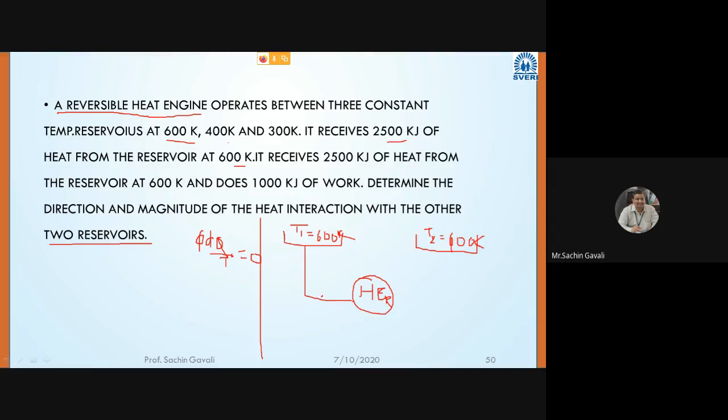Let us consider this as Q1, which is equal to 2500. And it develops 1000 kilojoule of work. Work is always output, therefore it is developing W, which is 1000 kilojoule.